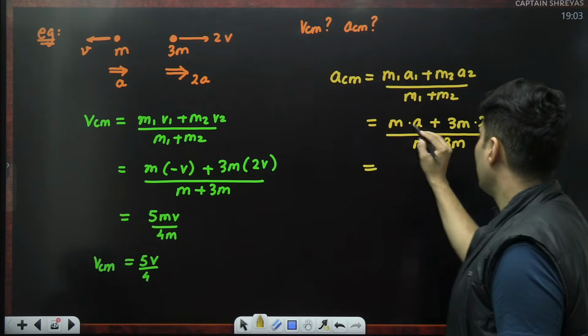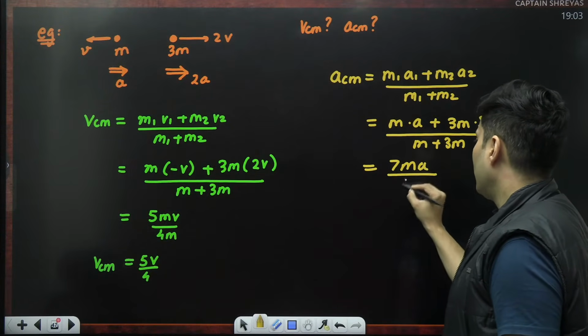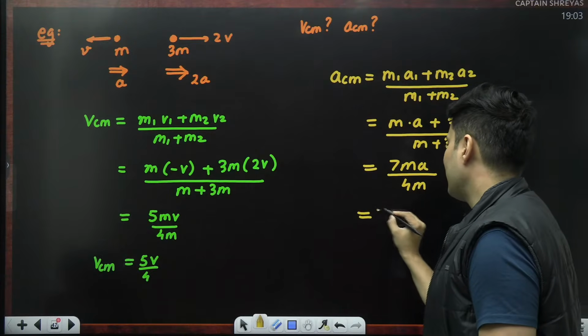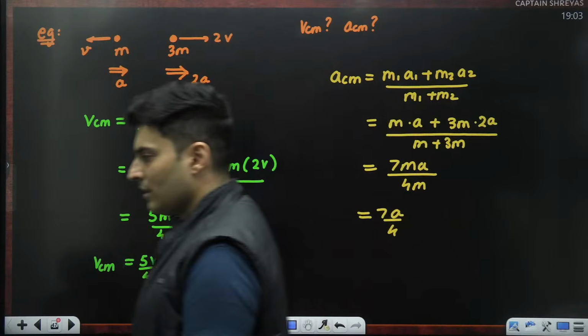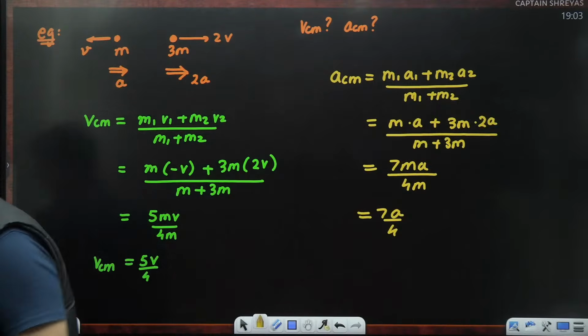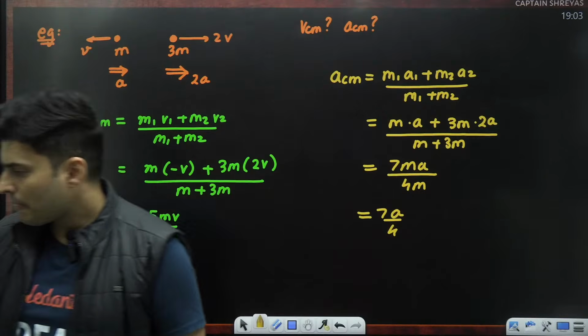So what will this be? 1 plus 6 is basically 7. So 7ma divided by 4m. So it will be basically 7a divided by 4. That is the answer. Clear? How did we find it out till this point? Shall we go ahead, everyone?